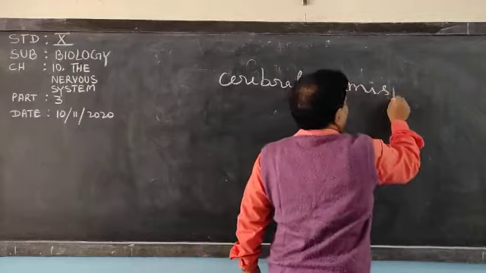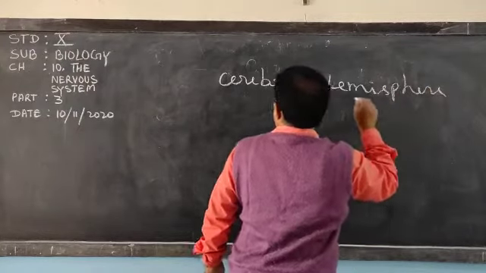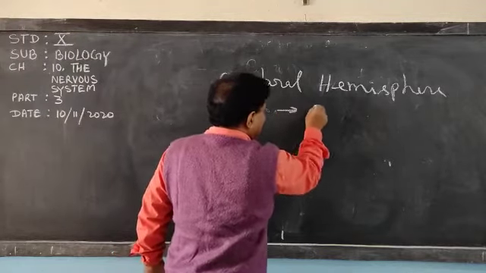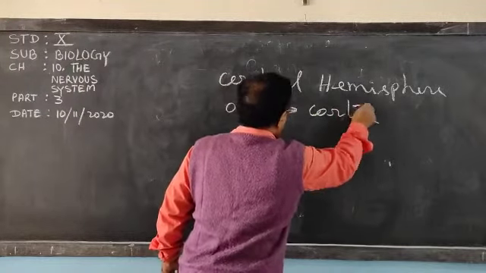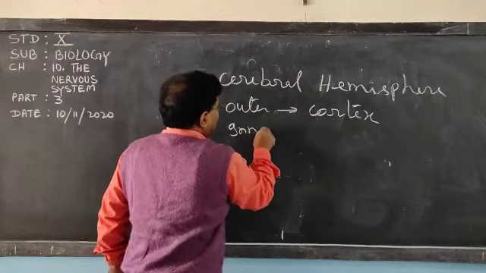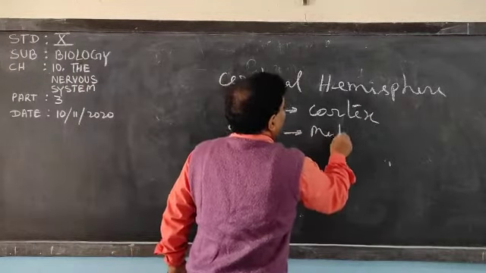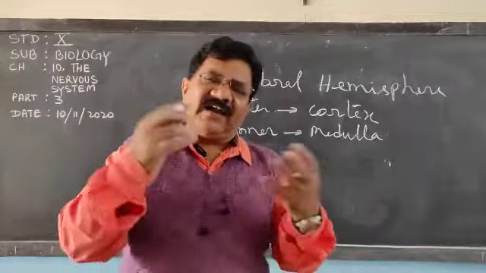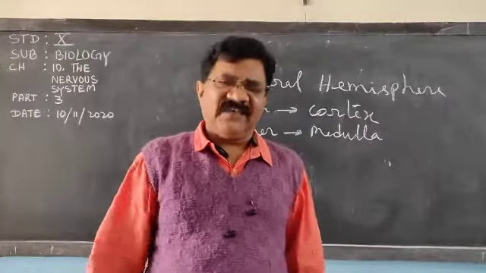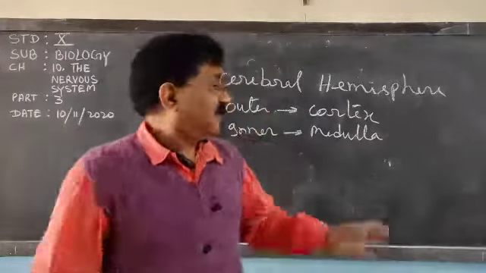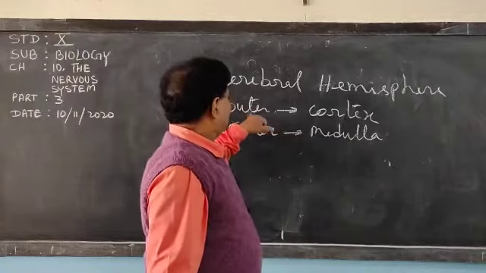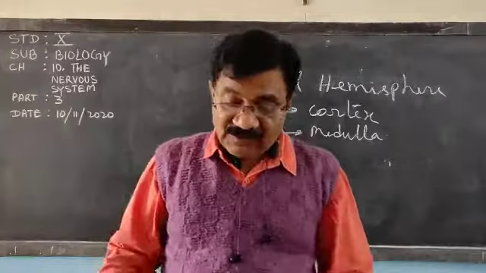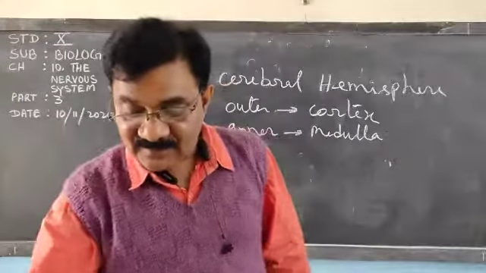has two parts. The outer part is known as cortex and the inner part is known as medulla. Once more try to understand. The cerebrum is divided into two parts, the right cerebral hemisphere and the left cerebral hemisphere. And the outer part of the cerebral hemisphere is called cortex and the inner is called medulla. Now detail of the cortex and medulla.